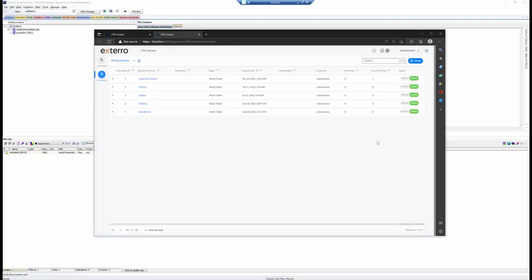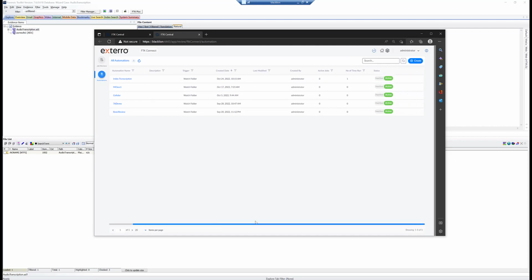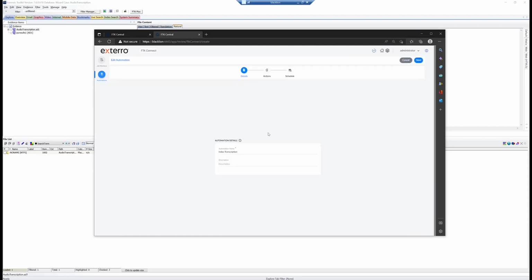I'll come in here, and I've already run this, but I'll walk you through how we could do that. So notice I have this automation profile set up called Index Transcription. And Index Transcription is designed to do really one thing, and that's index the files that we've transcribed back into our case. So when I go into create, I gave it a name, index transcription, and I click next.